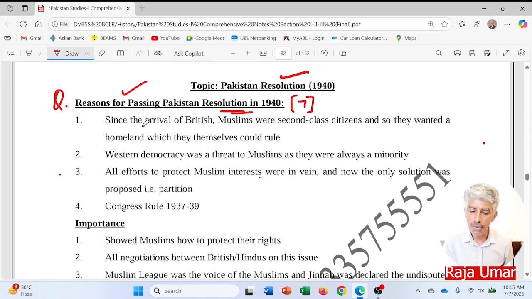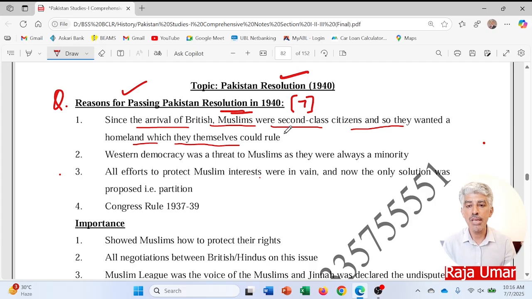Since the arrival of the British, Muslims were second class citizens, and so they wanted a homeland where they themselves could rule. Whenever they felt they were declared inferior, and they had been feeling it for 100 or more years, the Hindus were siding with the British, and the British were the rulers, the dominant authority here in the subcontinent.